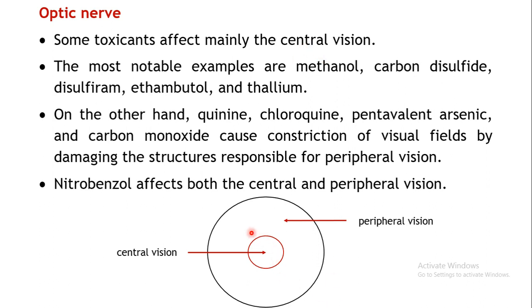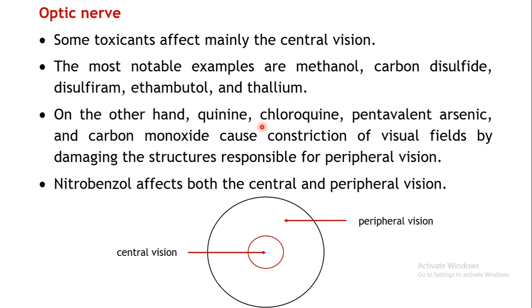So that particular vision is known as the central vision, which is clearer, whereas the peripheral vision is that vision which will appear a little bit blurred, but still you can see that surrounding region. There are certain substances which can affect the central vision, certain drugs which can affect the peripheral vision, and certain examples which can affect both types of vision. Examples which can affect the central vision are methanol, carbon disulfide, disulfiram, ethambutol, and thallium.